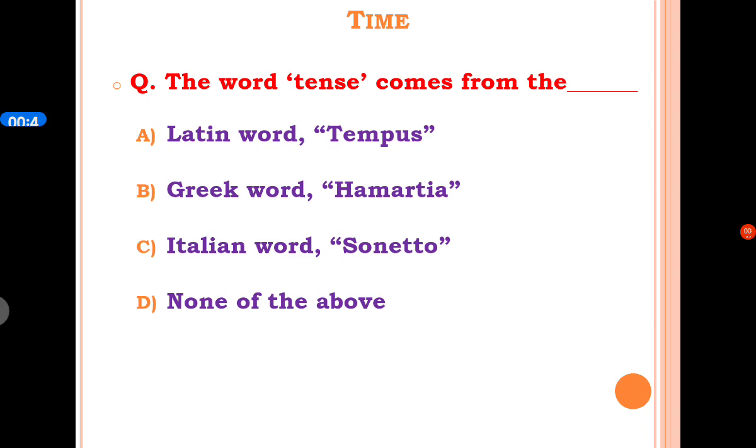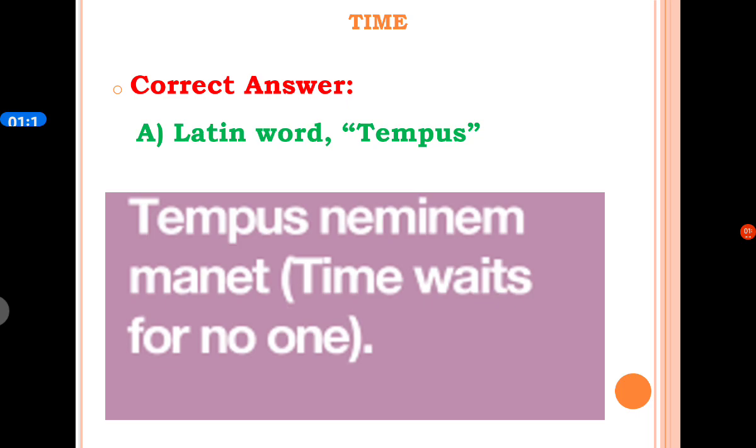The first MCQ is, the word tense comes from the dash. A option is Latin word tempus. B option is Greek word hamartia. C option is Italian word sonetto, and D option is none of the above. The correct answer is Latin word tempus.